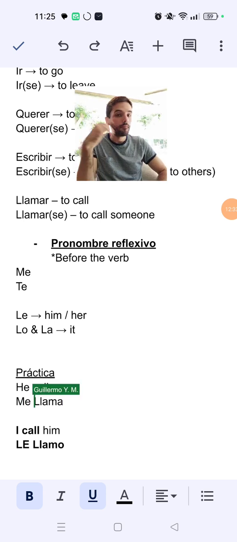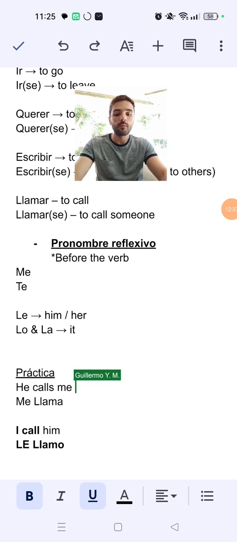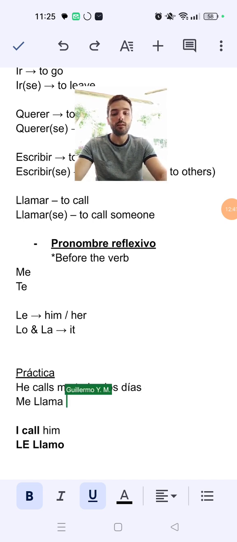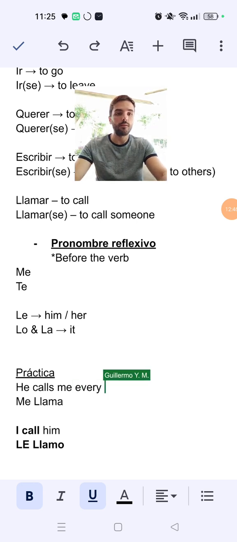Me llama. He calls me. Me llama todos los días. He calls me every day. I'm sorry. Me llama todos los días.